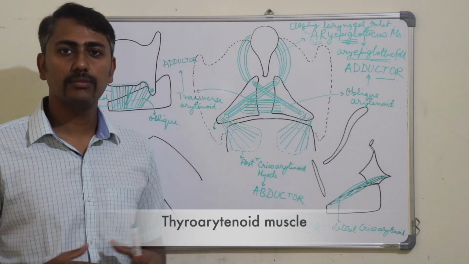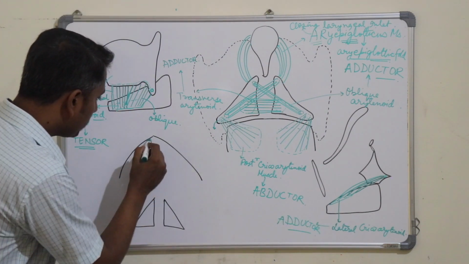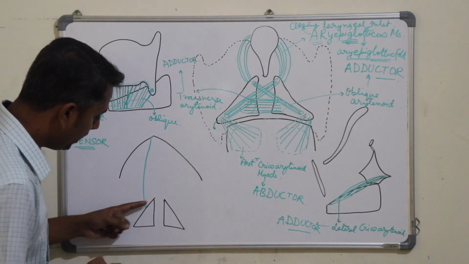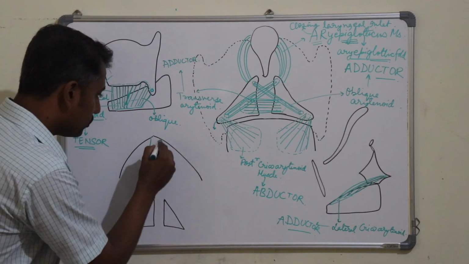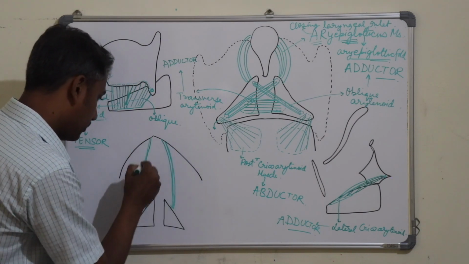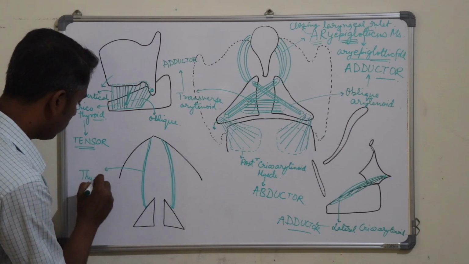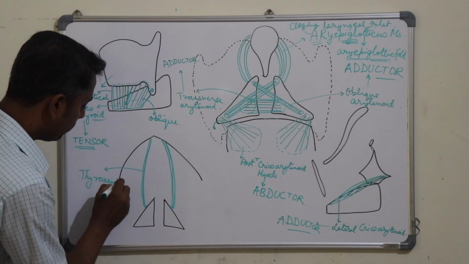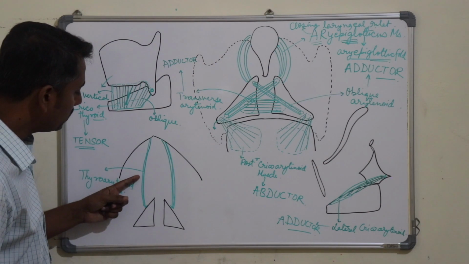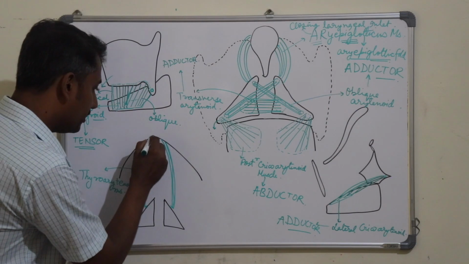Okay. Now the next muscle, that is the thyroarytenoid muscle. The thyroarytenoid muscle arises from the thyroid angle and gets attached to the anterolateral surface of the arytenoid cartilage. So this one was the other side thyroarytenoid muscle. Okay, so this one was the thyroarytenoid muscle. Some of the fibers of the thyroarytenoid muscle get detached from the thyroarytenoid muscle and lie medially here.